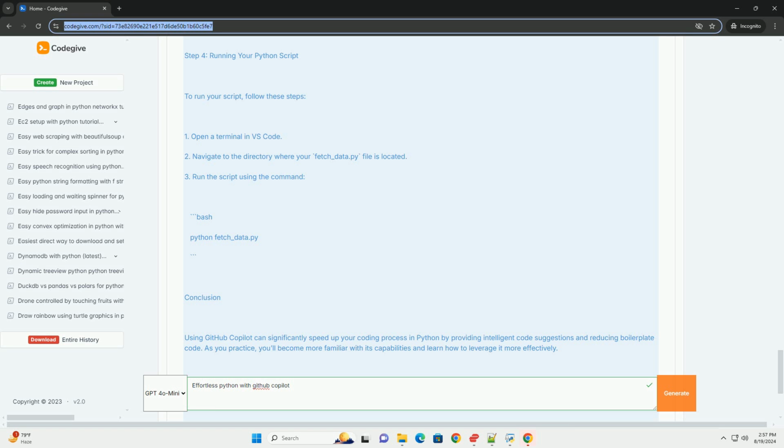With consistent practice, you can make your Python coding effortless and more enjoyable using GitHub Copilot. Happy coding!